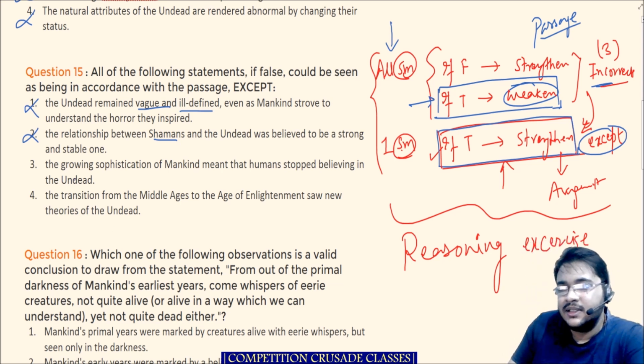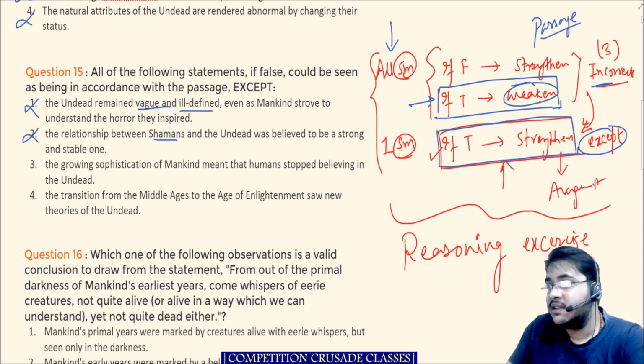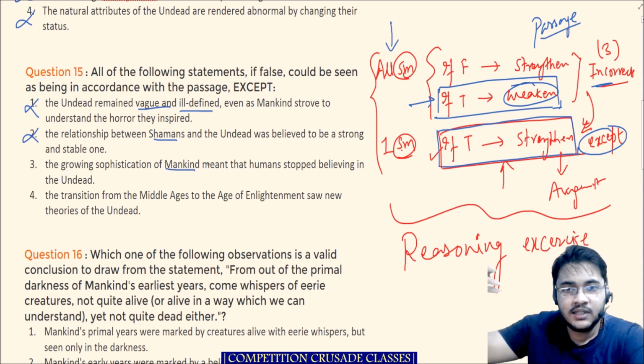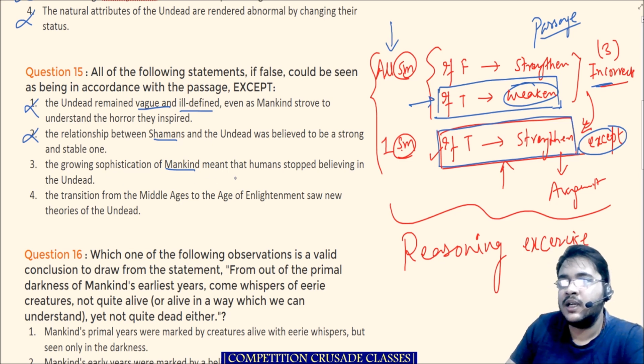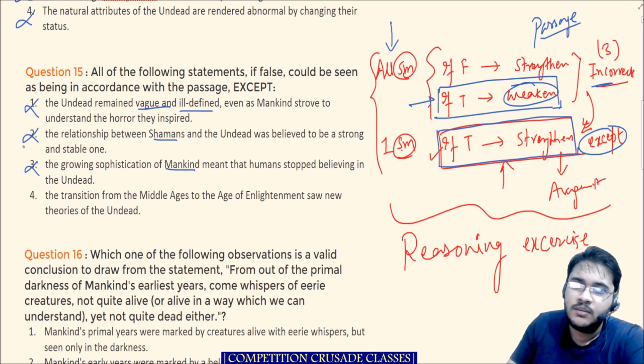The third one. The growing sophistication of mankind meant that humans stopped believing in the undead. This is completely false. And if this were true, this would weaken the passage, because as mankind also evolved, the undead also evolved with them. So it is not that the growing sophistication of mankind meant the humans stopped believing in the undead. So that way this is false. Basically we have eliminated all the three options, so this has to be true.